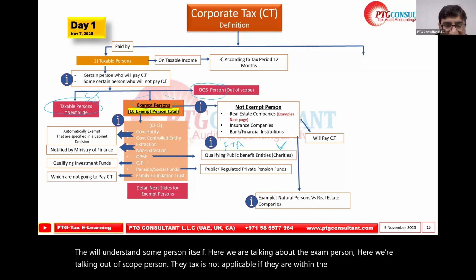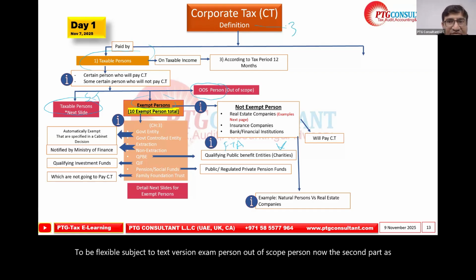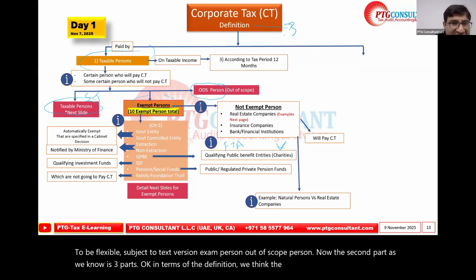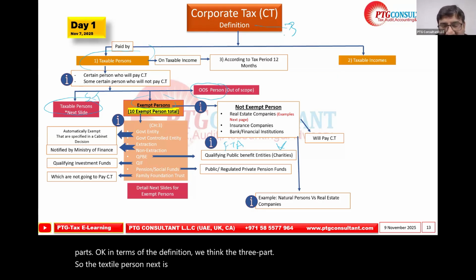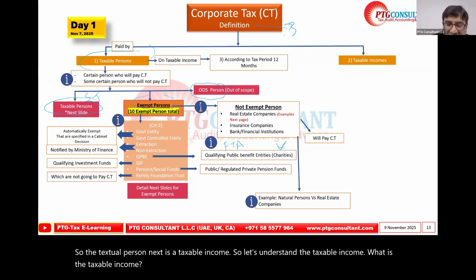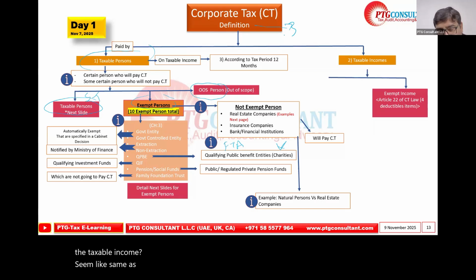So now we learned the definition of the taxable person: subject to tax person, exempt person, out of scope person. Now the second part. In terms of the definition, we are saying there are three parts. The first is the taxable person, and next is the taxable income. So let's understand the taxable income. What is the taxable income? Same as under taxable person, there is subject to tax and exempt; similarly there is taxable income and exempt income.